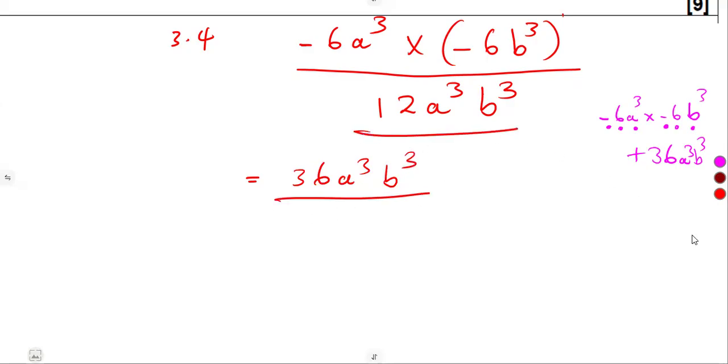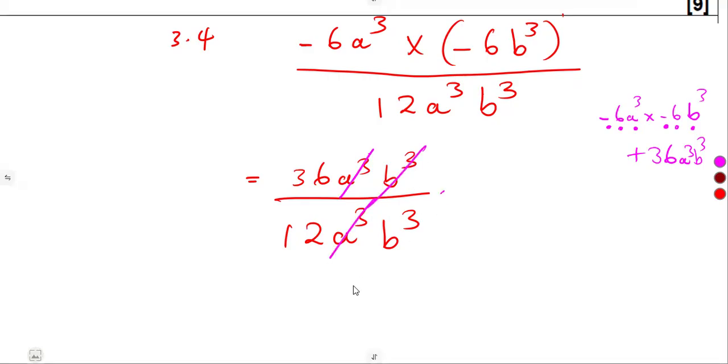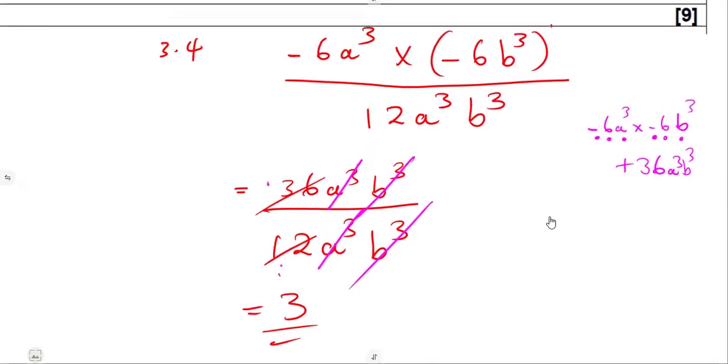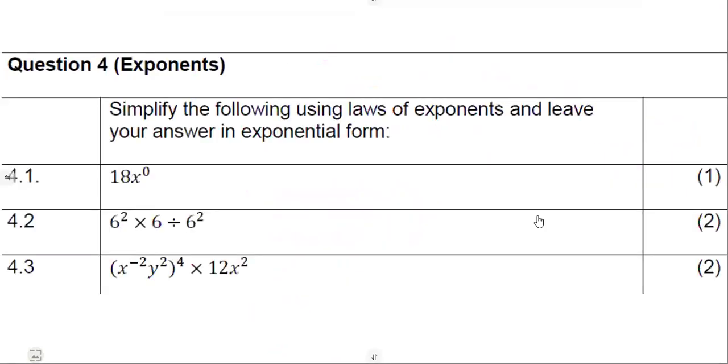Everything over what? The denominator as it is. 12, a cubed, b cubed. As we can see, these two are simply the same. They can cancel. So what is 36 divided by 12, or 12 into 36? That was going to give us what? A 3. So as we can see, guys, we've got a direct value just like that. So these are the typical questions that you can have.